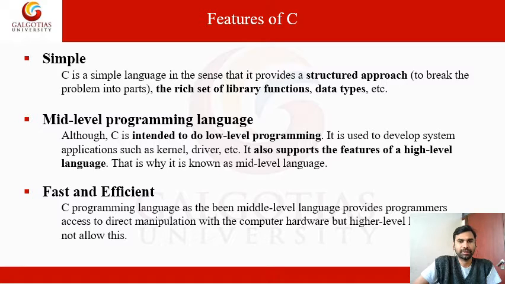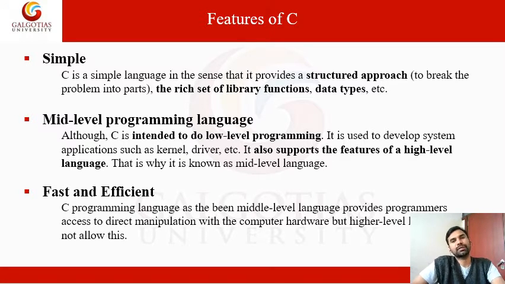What are the features of the C language? The first feature is that it is very simple. This is a standard approach: we can break the problem into several subproblems. It supports functions, and it has a rich set of library functions. These are inbuilt library functions and data types also.